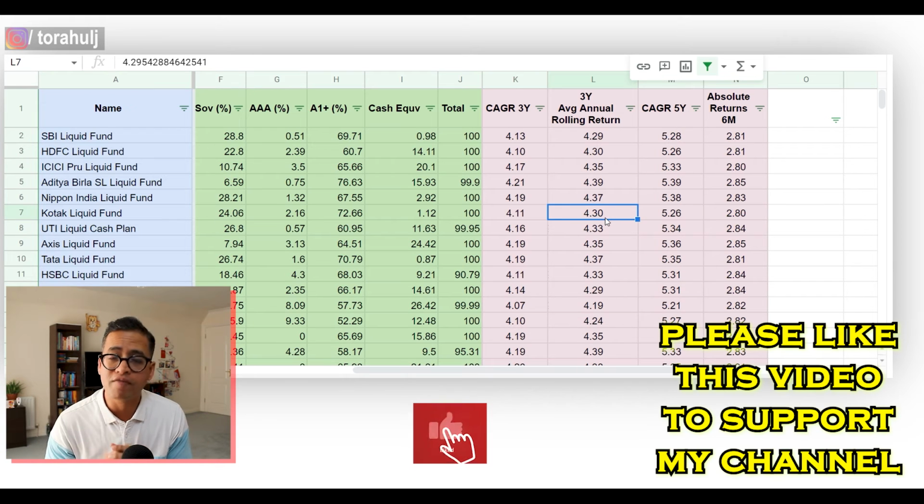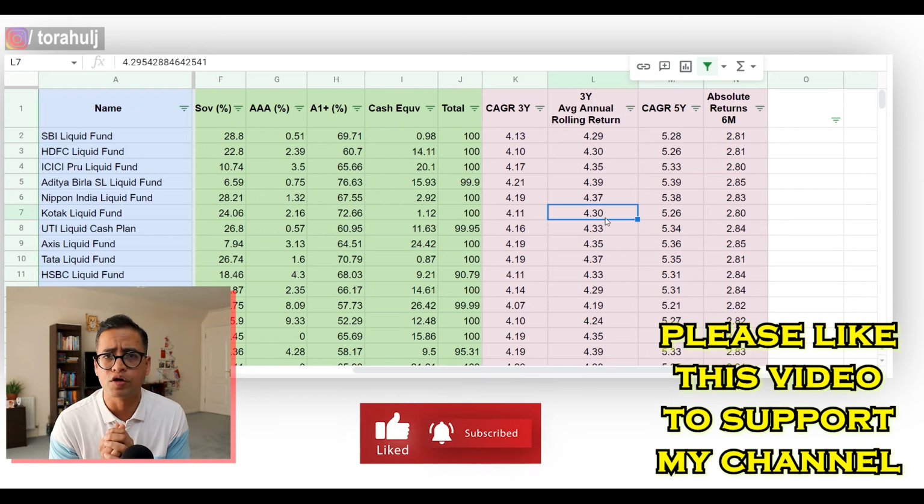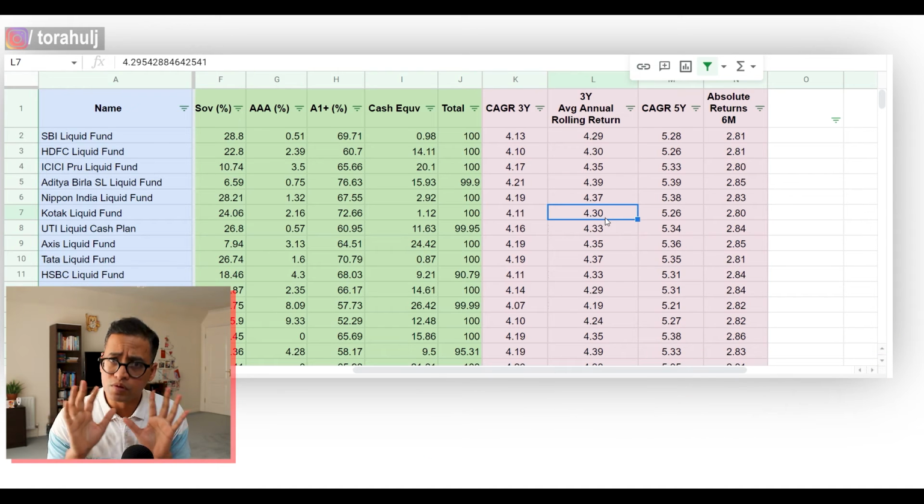And some of you may have this question: why should we even invest in liquid funds? So there are 2 or 3 use cases that let me give you. Number one is if you have money lying in your bank account that you are going to need in the next 3 to 6 months, right? So for example, you have 10 lakh rupees you have saved for your car loan, or you've got 20 lakh rupees lying around that you are going to use for your house or flat down payment, right?